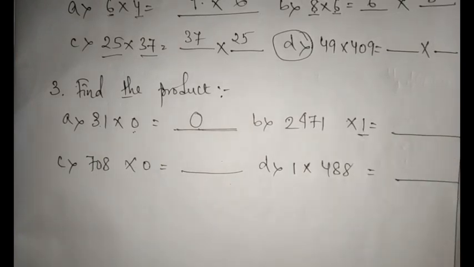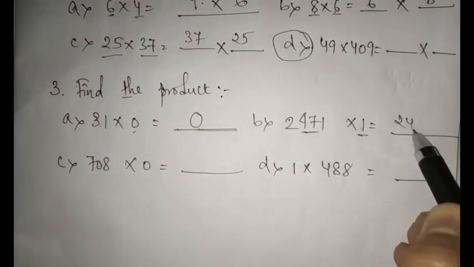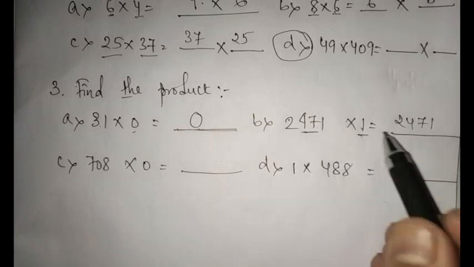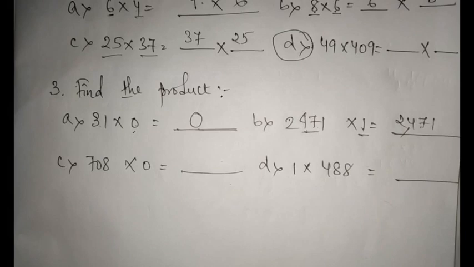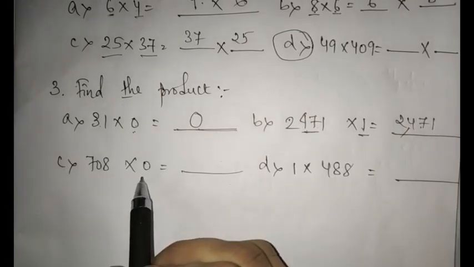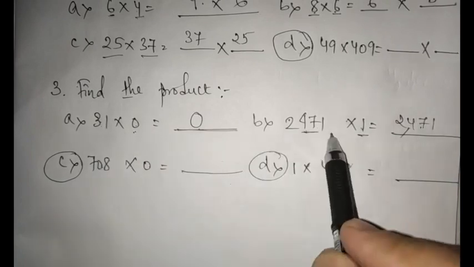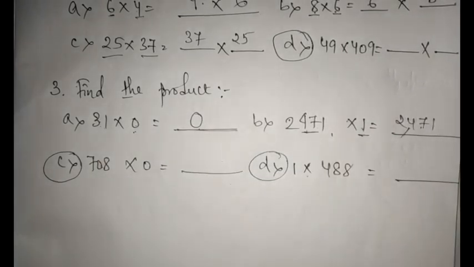Now number B. You remember multiplication with 1 or identity property? That means whenever you are multiplying any number with 1, the result will be a mirror image. When you stand in front of your mirror, what do you see? You will see your image, no? So 1 is the mirror here, and the result is 2471, which is you. Again, number C and D are similar to number A and B, multiplication with 0 and 1. So this is your home assignment.